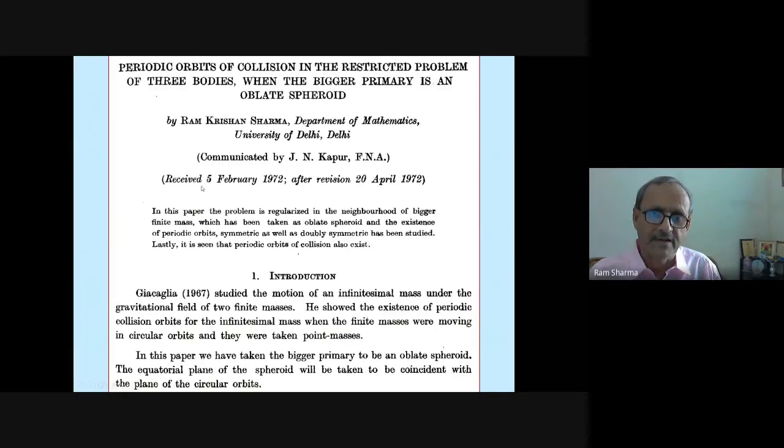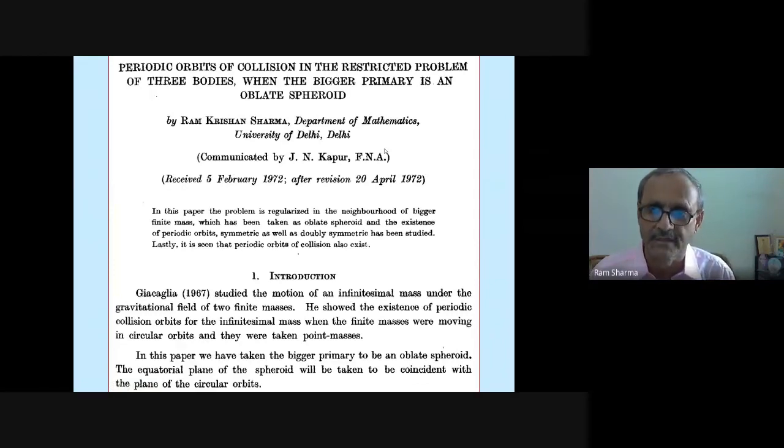And even after revision, it was accepted so quickly, because oblateness was a new thing. It goes by mail, etc., so it takes time, but it took so little time.